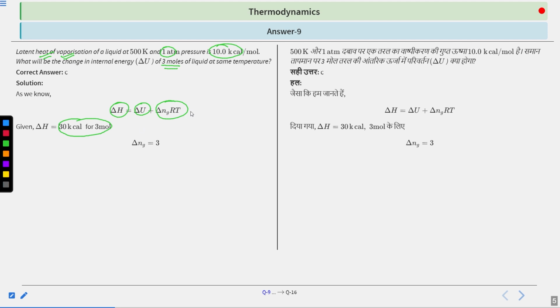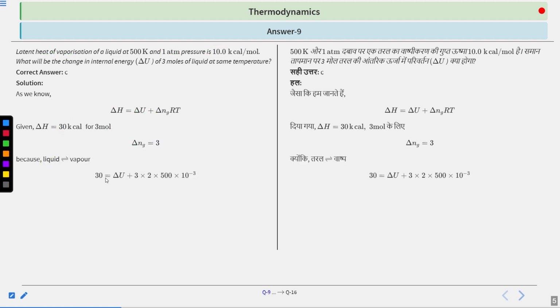The final minus initial will give you 3 minus 0, because there are no gaseous molecules on the reactant side, and we are calculating the change in number of gaseous molecules. The same thing is written here also, because we are going from liquid to vapor, so the number of reactant gaseous molecules is 0. Putting all of these values here, we have taken 500 Kelvin.